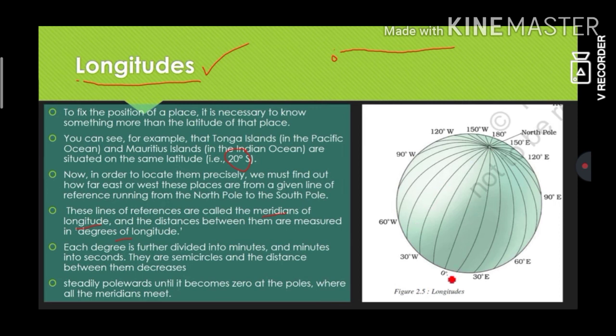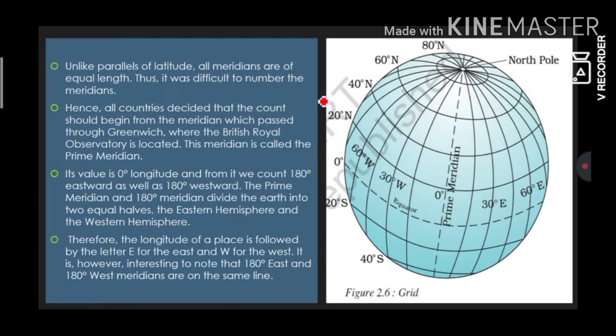That is here. From there they go from pole to pole. Now obviously you are seeing one part of the hemisphere, wait for the other part. Unlike parallels of latitude, all meridians are of equal length, thus it is difficult to number the meridians.